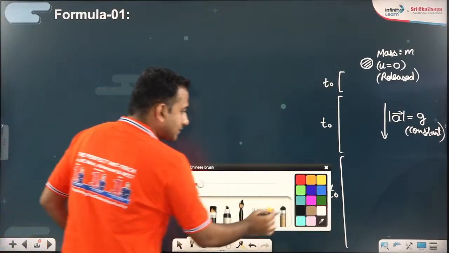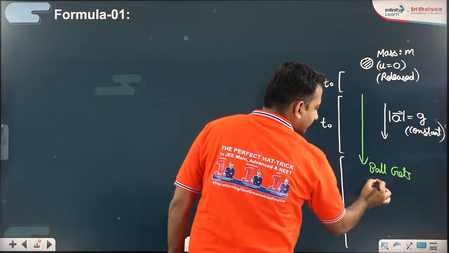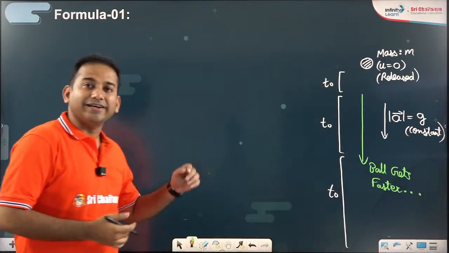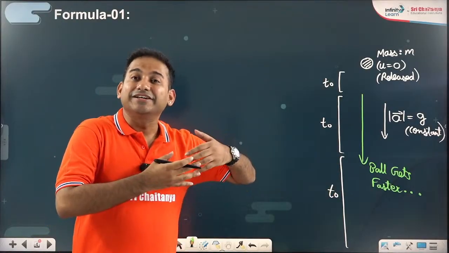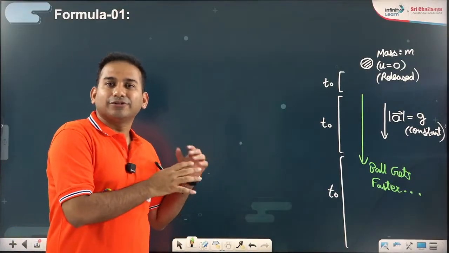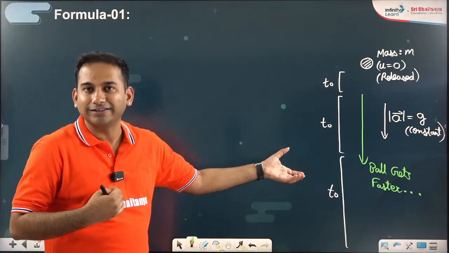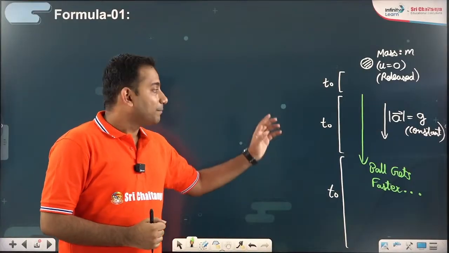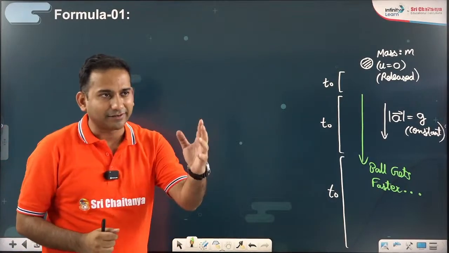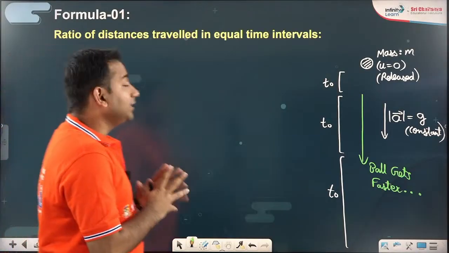What I'm saying is the ball becomes faster and faster and faster. So obviously in equal time intervals, greater and greater distances will be traveled. Its mathematical analysis was done by Galileo. This situation can be felt by all of us, but definitely its mathematical part was given by Galileo. Just a moment more, then I'll read your comments and answer your doubts. But before that, let us talk about Galileo's first formula.